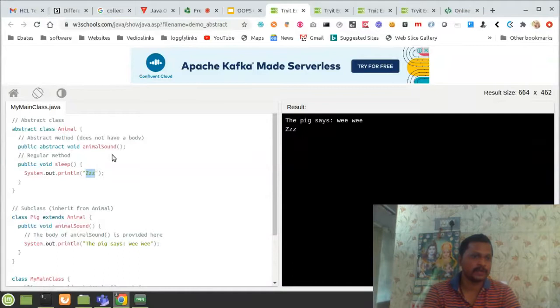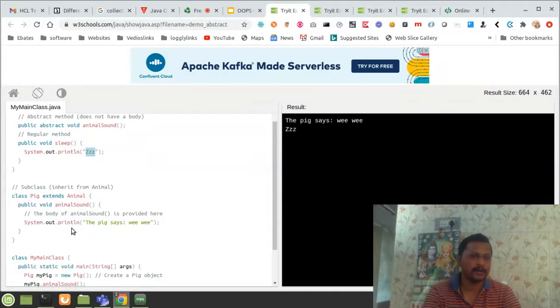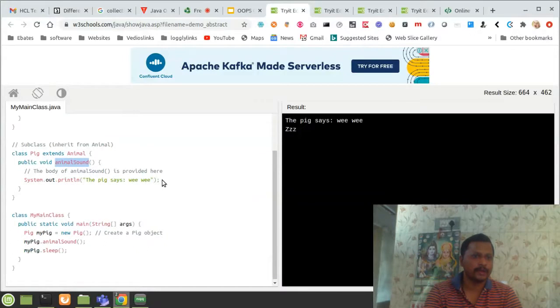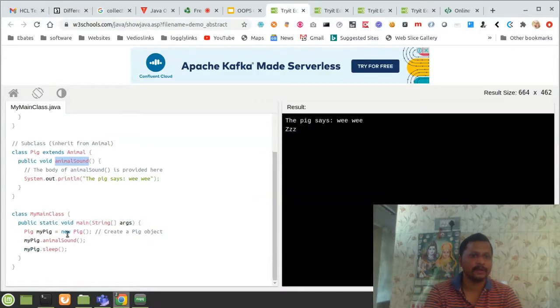But for the abstract class we won't declare that one. We are just inheriting the same property of the animal into the pig, and we are just declaring the body of the animal. If you see that, we are overloading these two methods with a subclass, and we are inheriting, and I am creating a pig object and calling both methods.